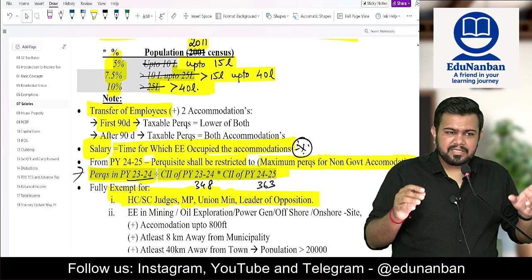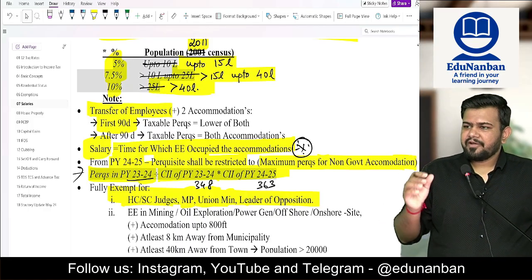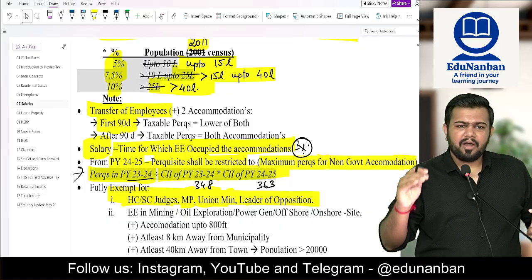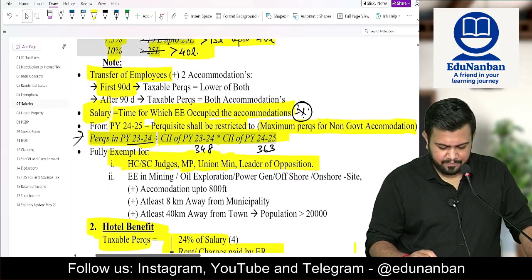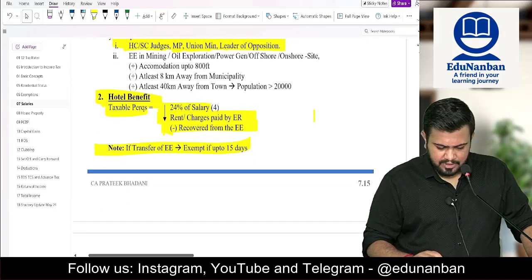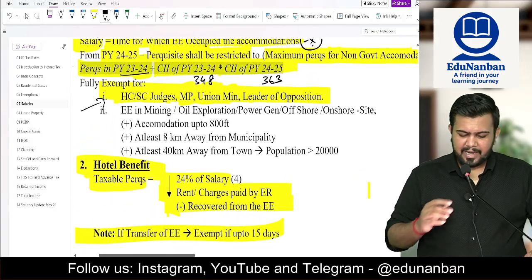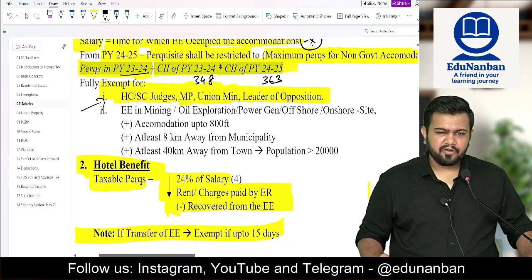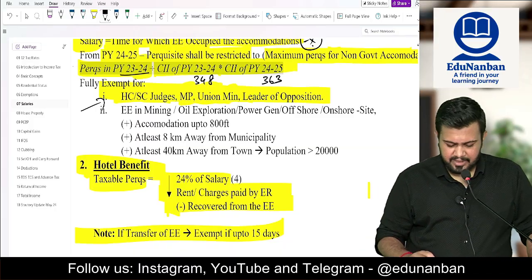In such case, up to 90 days, you can take the lower of both the houses. If it is more than 90 days, then beyond 90 days, take both house values as perquisites. Okay. Then if rent free accommodation is given to a High Court or Supreme Court judge, a member of parliament, a union minister or the leader of opposition, it is fully exempt.